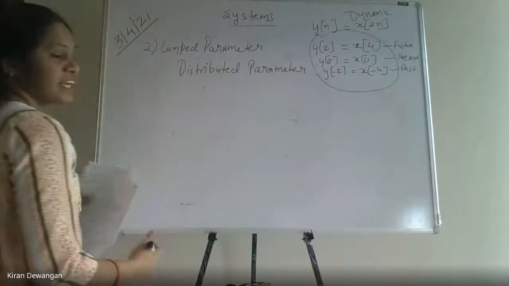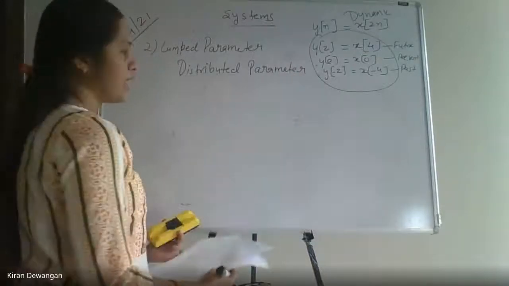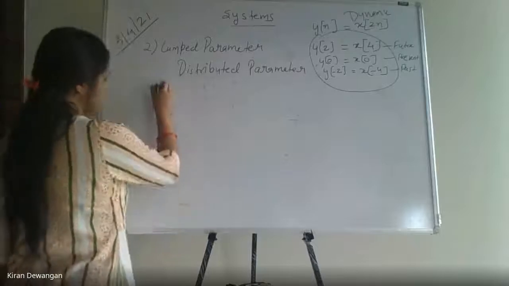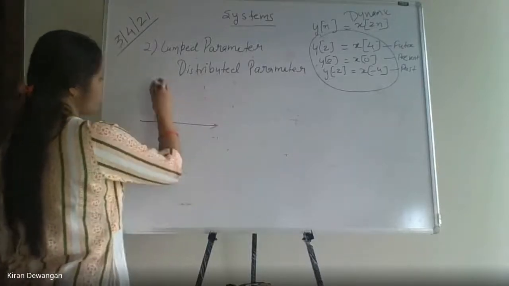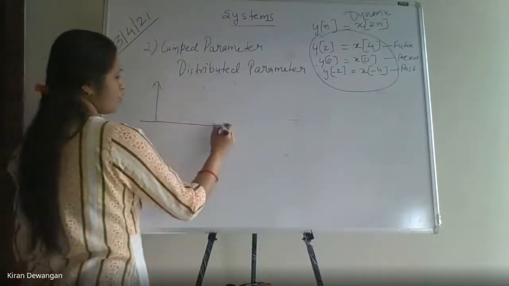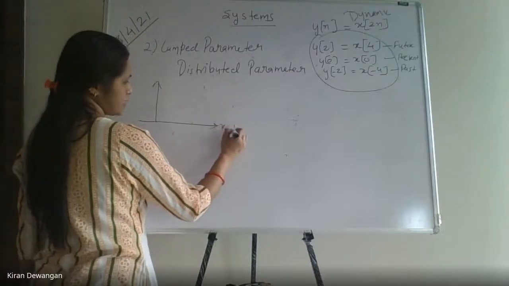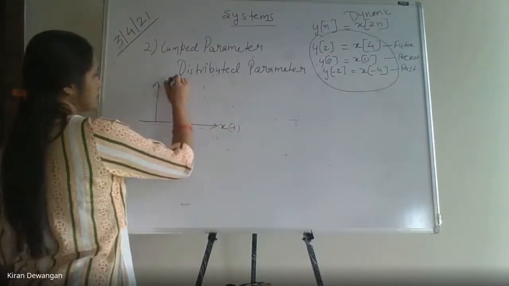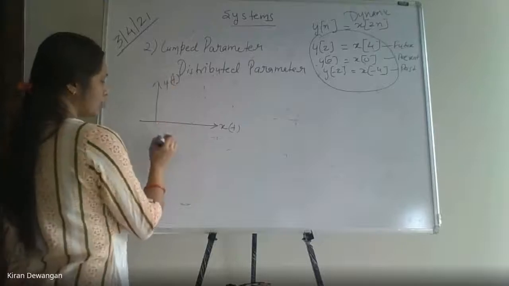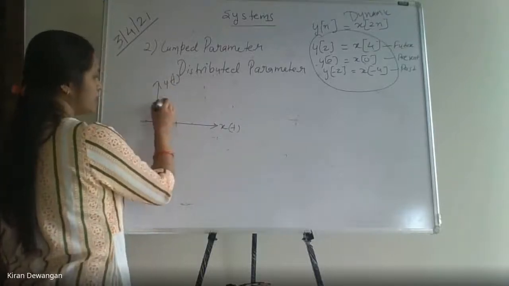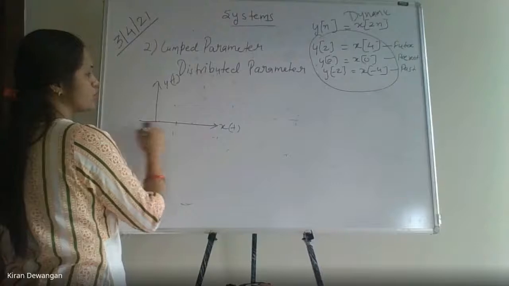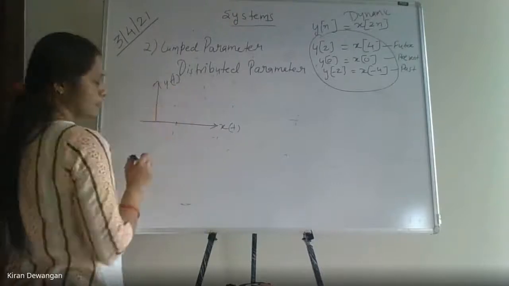Now when we say lumped parameter, that means if I have a set of inputs x(t), I'll get a certain set of outputs. If my input is something, then somewhere here I'll get output y(t), and somewhere here I'll get another output y(t).